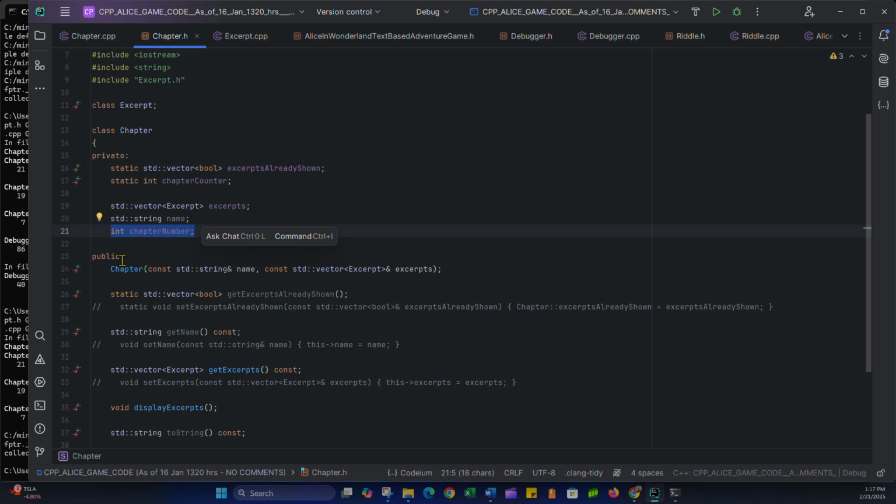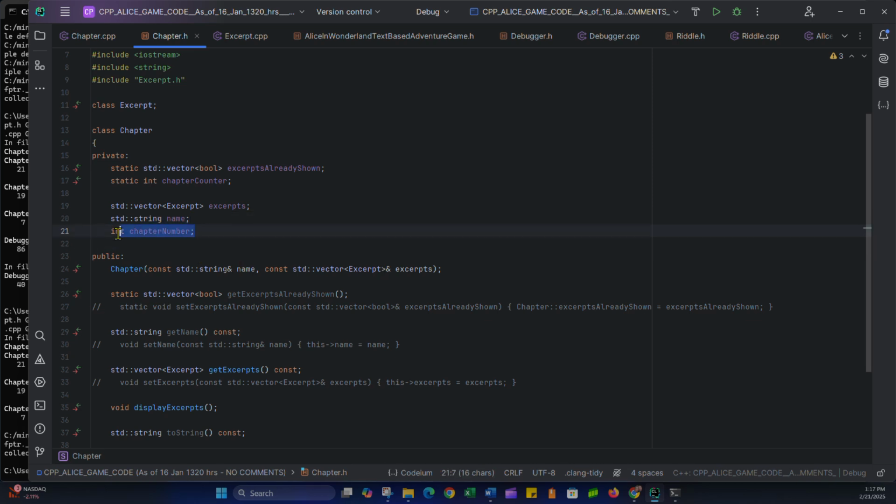And the issue that we're having is the constructor, a parameterized constructor, takes in two parameters, a string reference, the name, and a vector of type excerpt called excerpts. But I can already see that the order is different. So here I've declared excerpts and then name, but in here the constructor is name and excerpts.